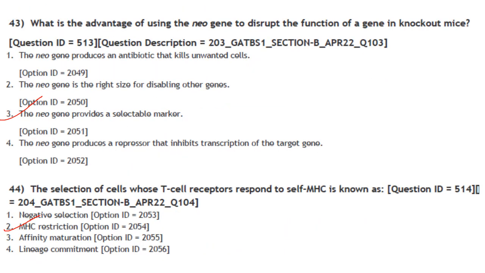Then next one. What is the advantage of using the neo gene to disrupt the function of a gene in knockout mice? The neo gene provides a selectable marker. Answer is option 3. Then next one. The selection of cells whose T cell receptors respond to self-MHC is known as MHC restriction. Answer is option 2. All these are just direct questions. That's why I am not explaining much.